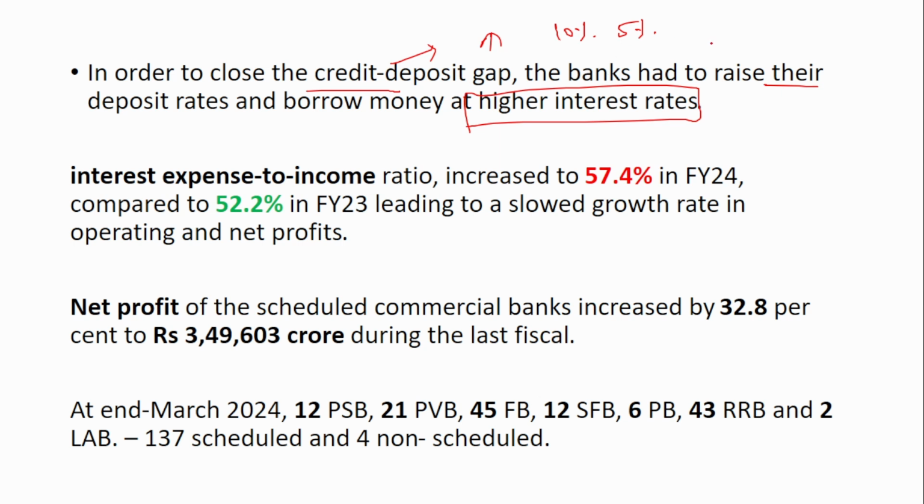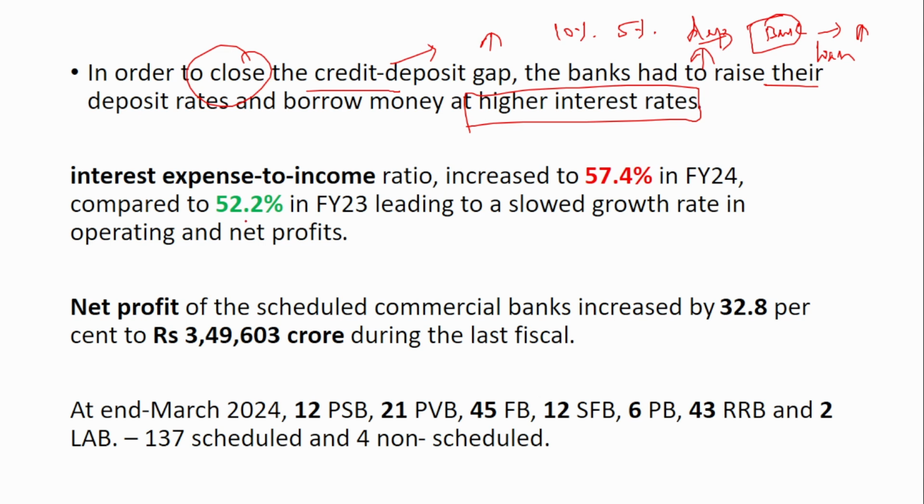We know that banks work by getting the deposit, and from that deposit, they provide loans. If the deposit itself is not growing that much, but the loan is growing at a higher rate, then they will have a funding crunch. They will not have money to fund the loans. That is the issue with this credit deposit gap. So in order to reduce this gap, what banks had to do is raise the deposit rate. When the deposit rate is increased, the customers will be attracted to the deposits and they will deposit more.